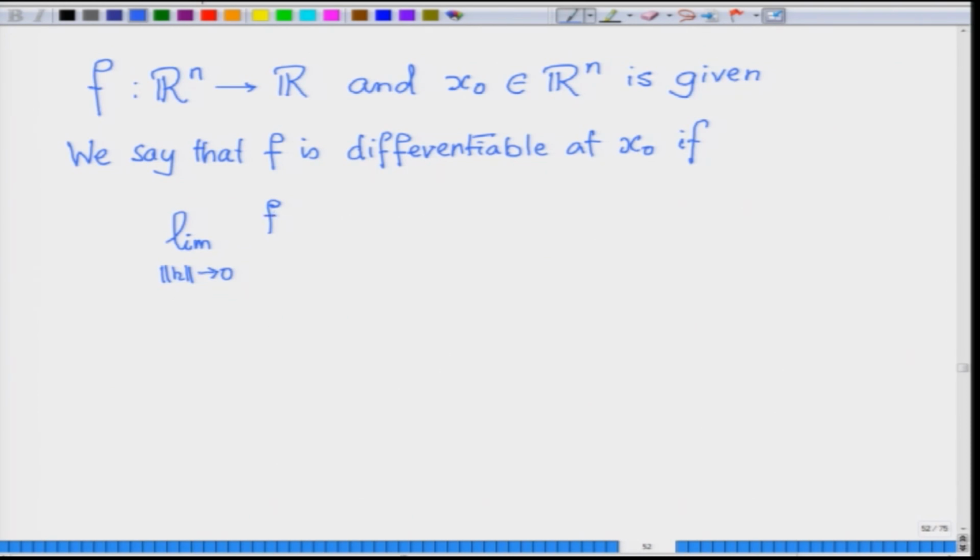You move from x naught along the direction of the vector h.